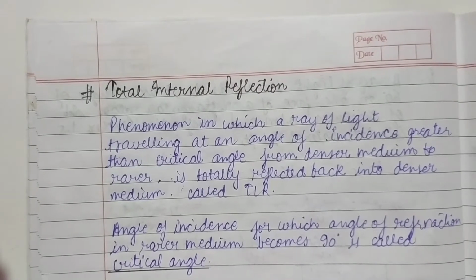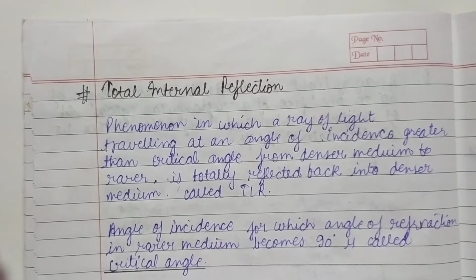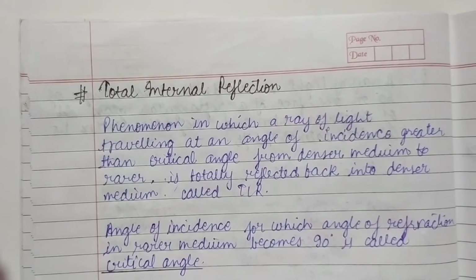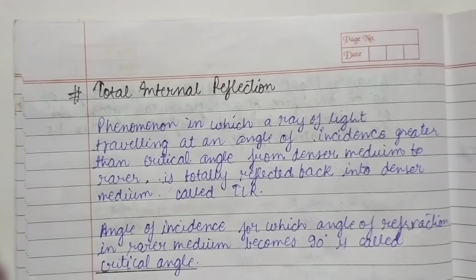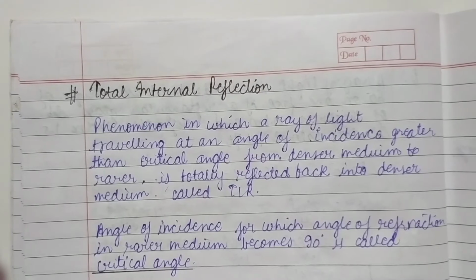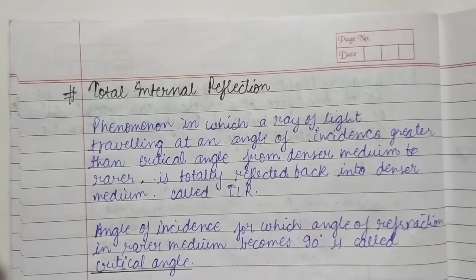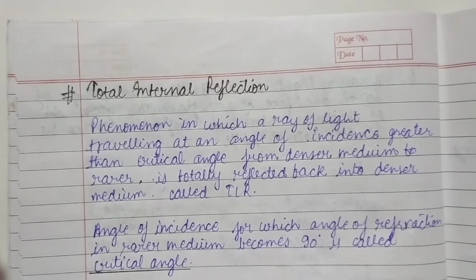The angle of incidence for which the angle of refraction becomes 90 degrees is known as the critical angle.